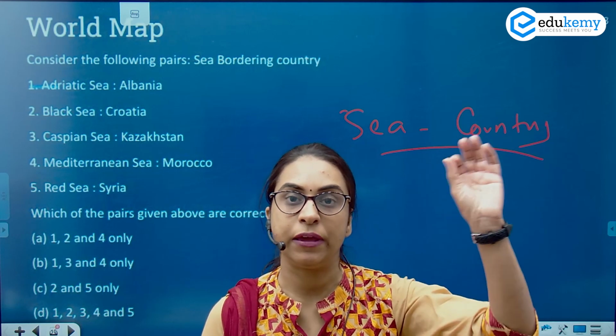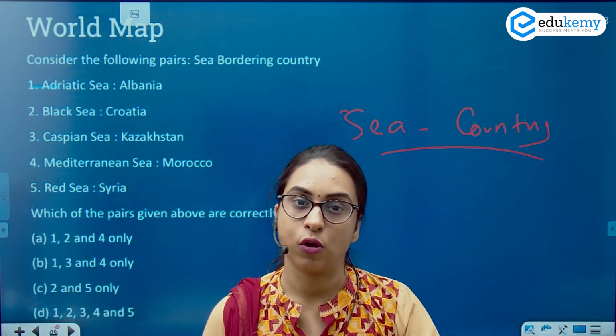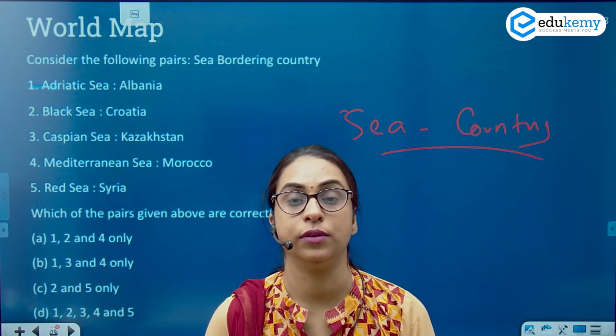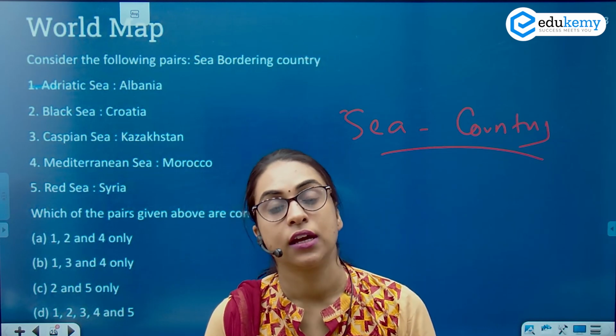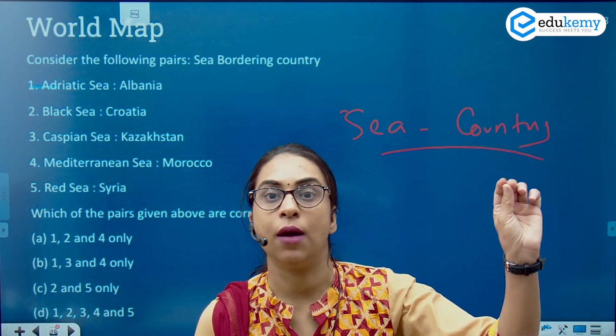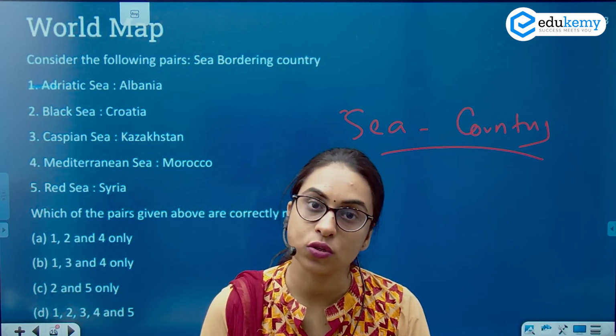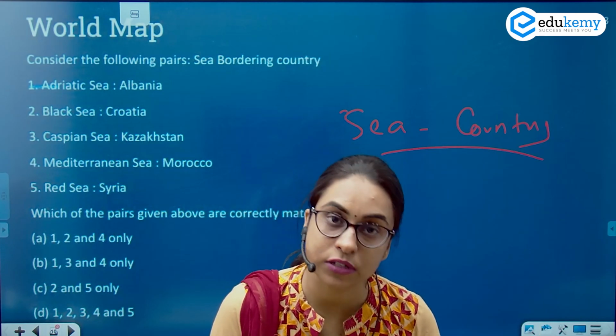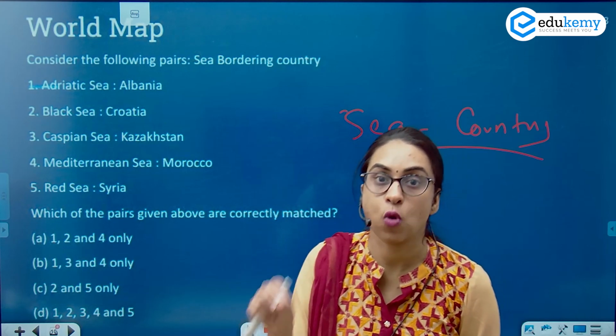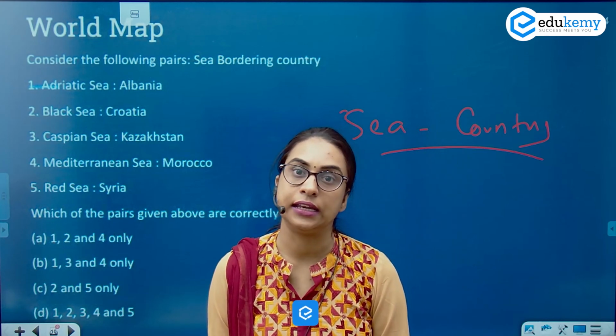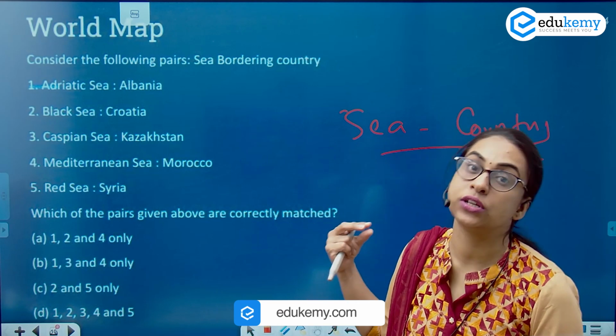One is keeping the location in mind because you will have a fair chance of elimination there, as well as knowing that this country does not surround here. These two things have to be kept in mind: which country is not surrounding the sea, and the second is having the location analysis.